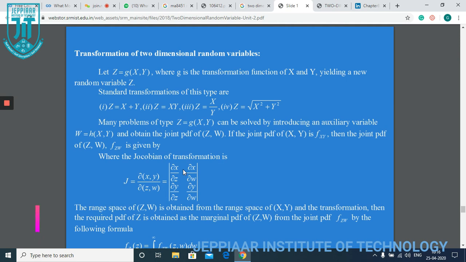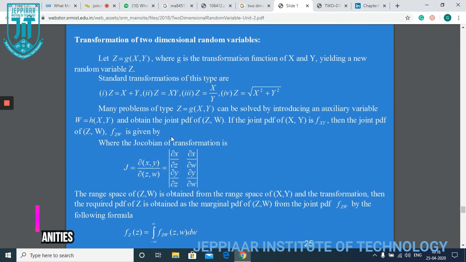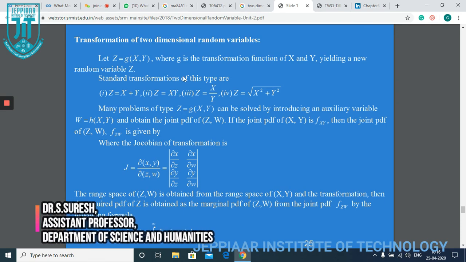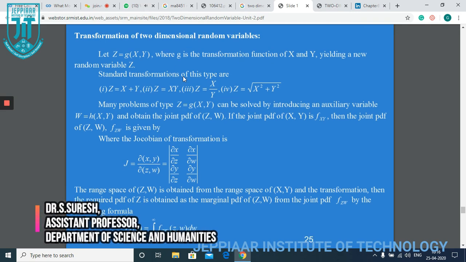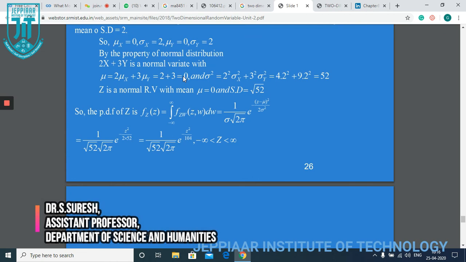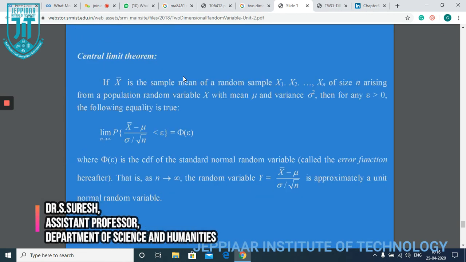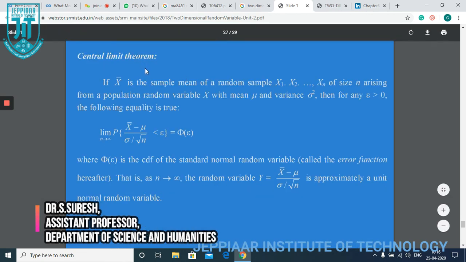We will use the Jacobian transformation, which we can apply for transforming xy into uv. Here I have given some examples, and the last topic of this unit is the central limit theorem.